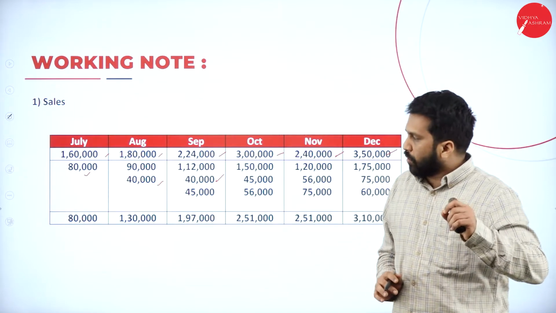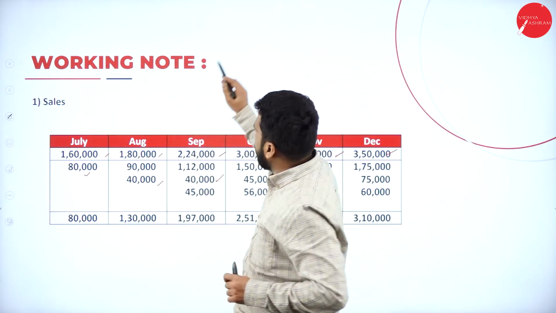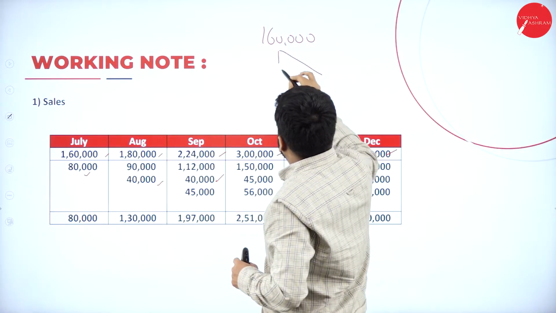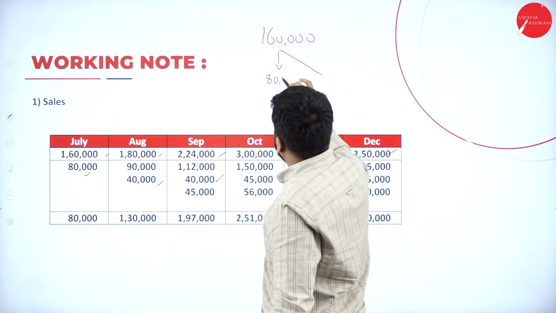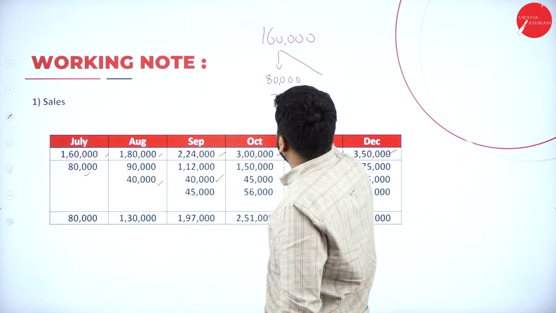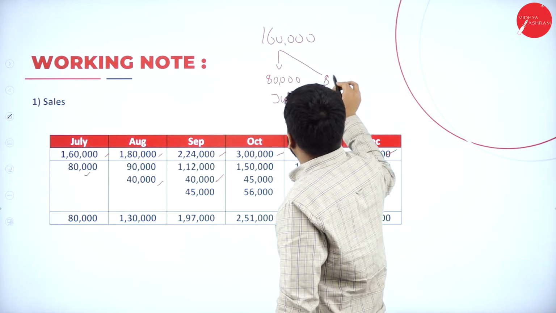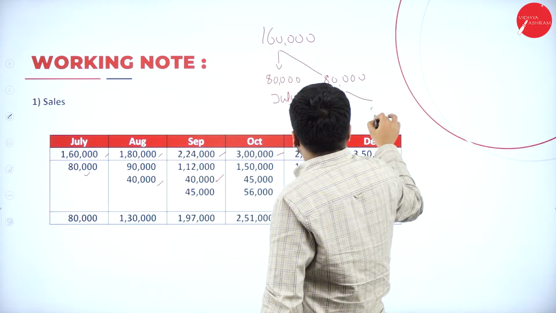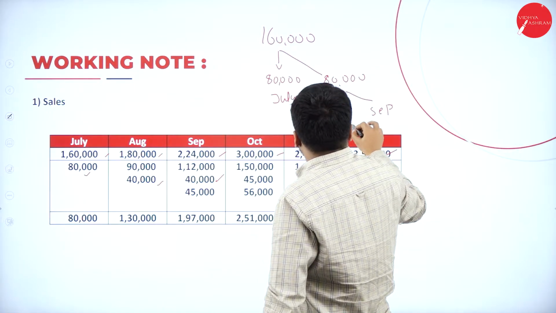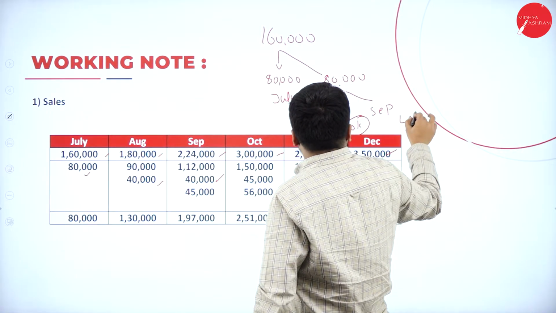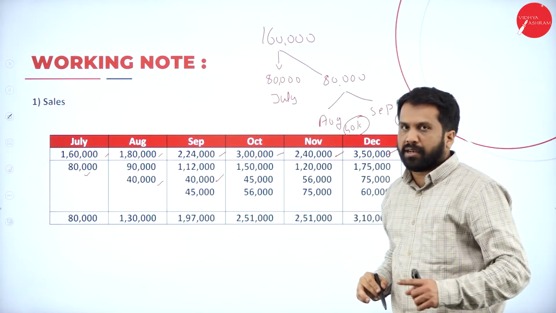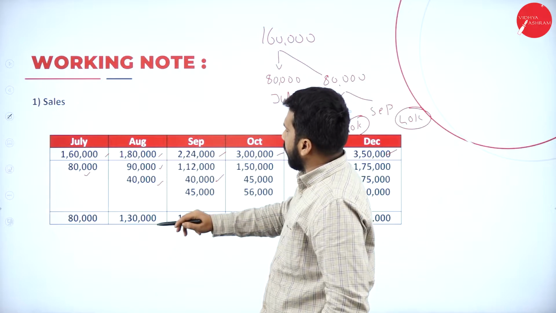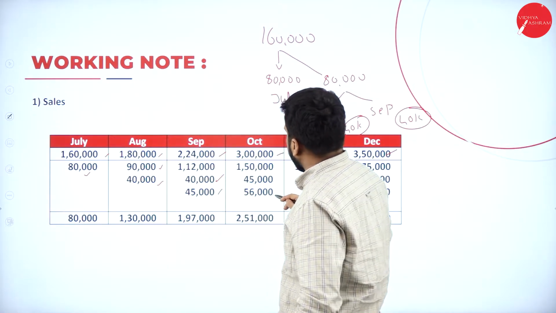80 has to be divided to 40, 40. Clear? Out of 160, I'll show you. Out of 160, so 80,000 half in the month of July. And the balance 80,000, what happened? August, September. Here 40,000. Here 40,000. Hope you are clear. Similarly, 1,80,000 half is what? 90. 90 half is what? 45.